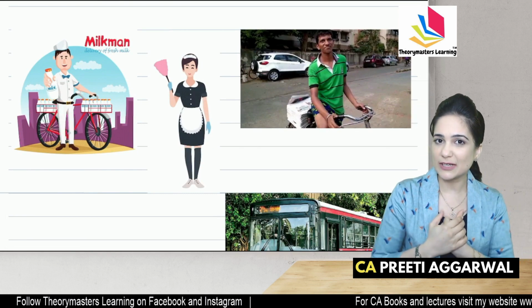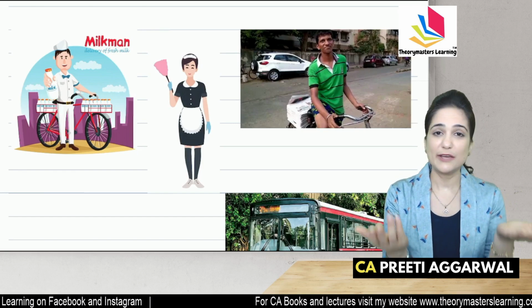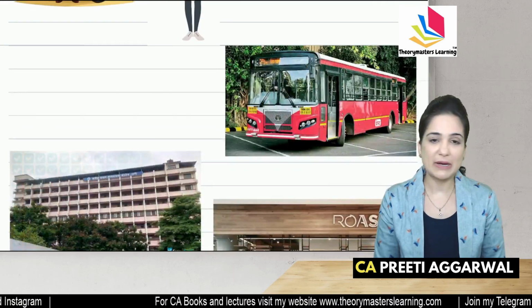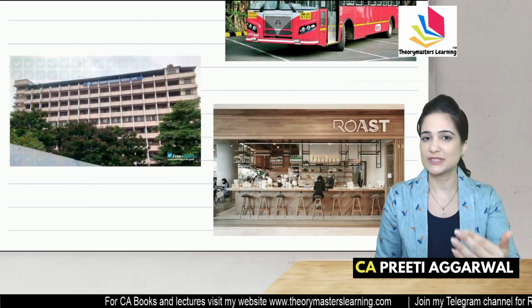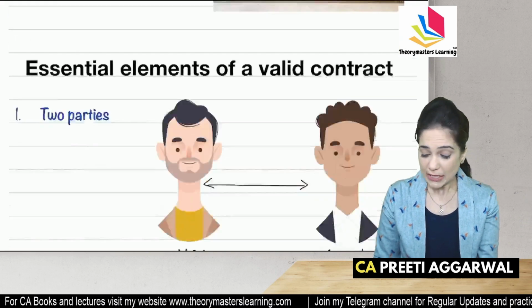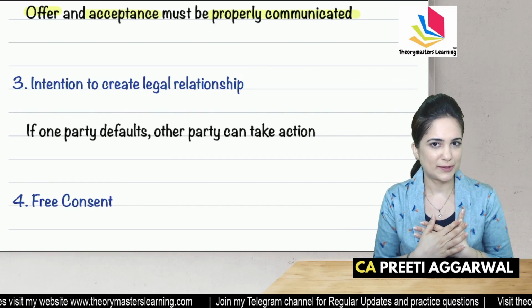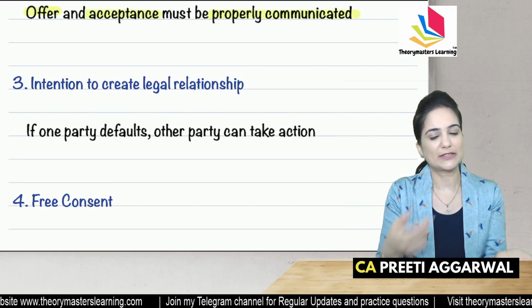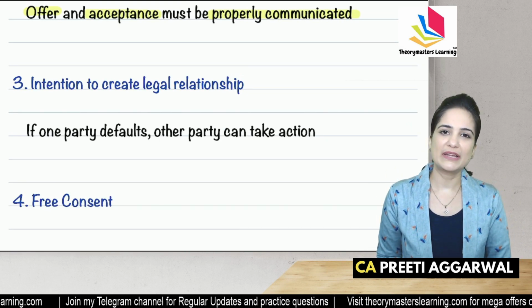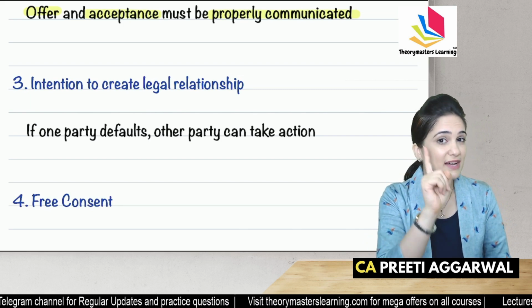You have taken the services of the maid, you have purchased the newspaper, you have to pay. If you don't, they will take action. It's a contract. You are using the bus services, you are using the services of the coffee house, you have to pay. It's a contract. If you don't, then the other person can take action. If you pay and don't get services, they can take action. So intention to create legal relation means that if one party defaults, the other party can take action.